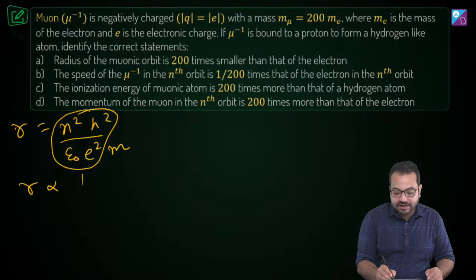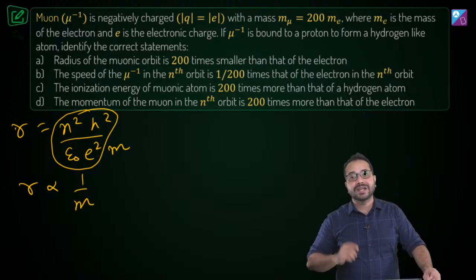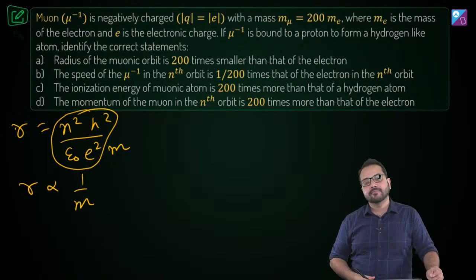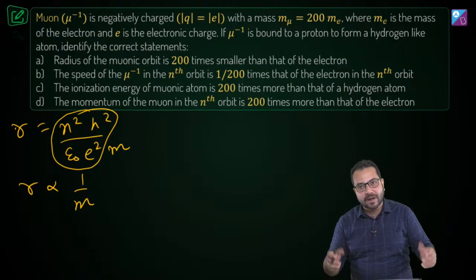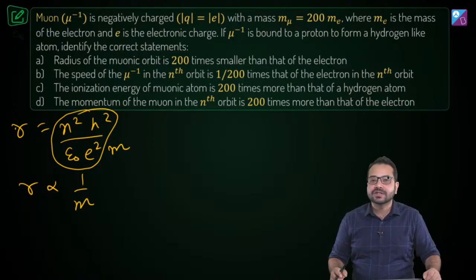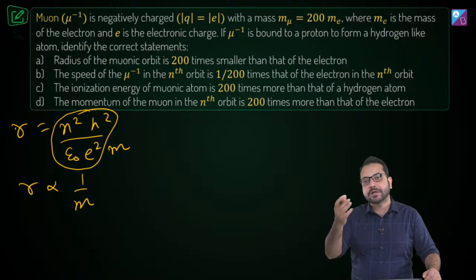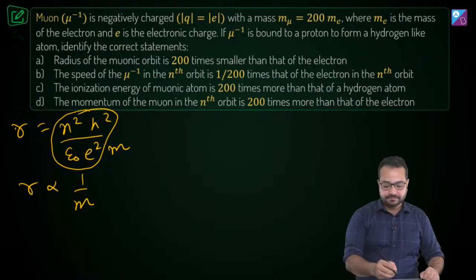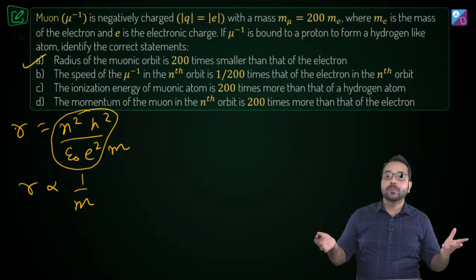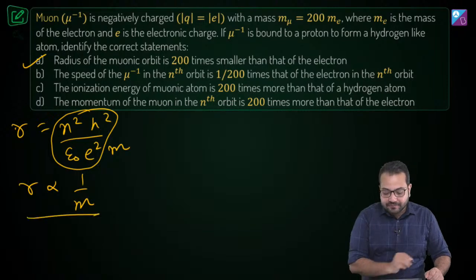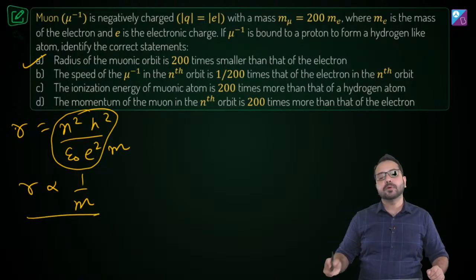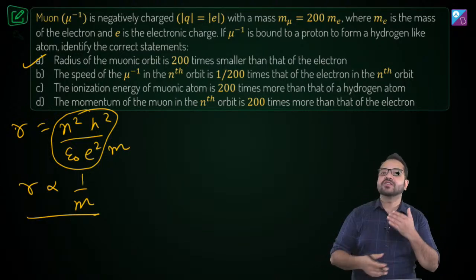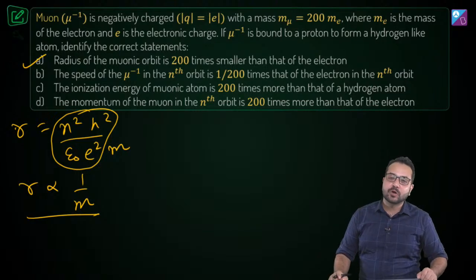So what we see here is that the radius is proportional to the inverse of m. Radius is inversely proportional to the mass. Is that correct? Now muon has mass which is greater than the mass of electron by 200 times. So its radius is going to be 200 times lesser. Do you agree? So option A is going to be absolutely correct, because we have figured this out. The radius is inversely proportional to the mass. So for the muon, the mass is 200 times greater, so the radius is going to be 200 times smaller. Do you agree?